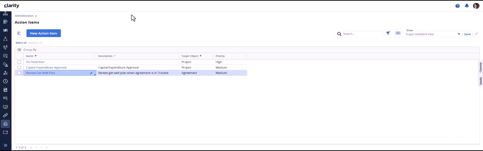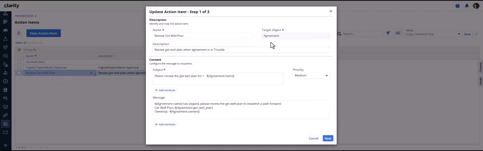Users can create action items on agreements. Now let us look at an action item created using agreement as target object. Let's get into the action item review get well plan. Here the target object is agreement, and we have used the attributes associated with agreements to create the subject and message. Here we have used the agreement name, agreement get well plan, and agreement owners attributes to create the subject and message.